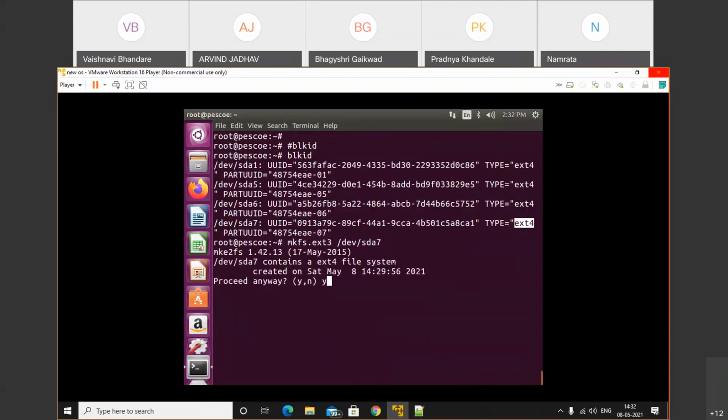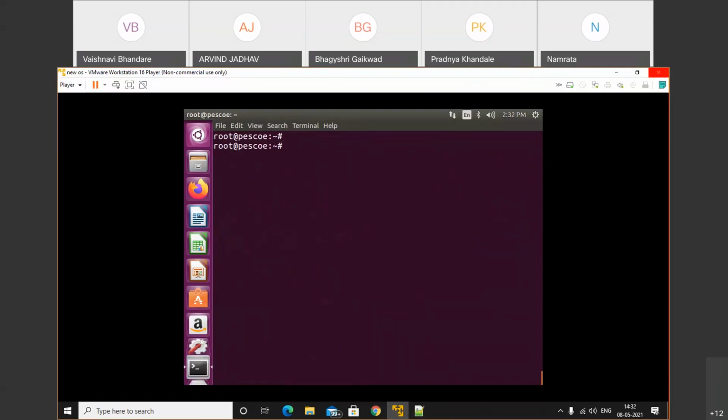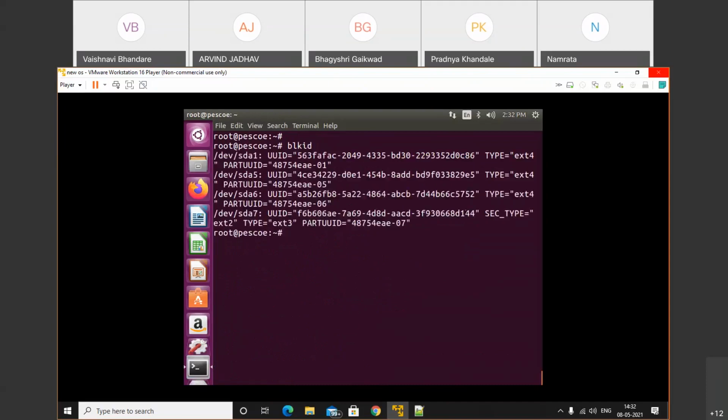The information is successfully allocated. Now we'll check the blkid command. See, sda7, and here we have the type ext3. Previously when we formatted, we got that type as ext4. Now we have ext3.